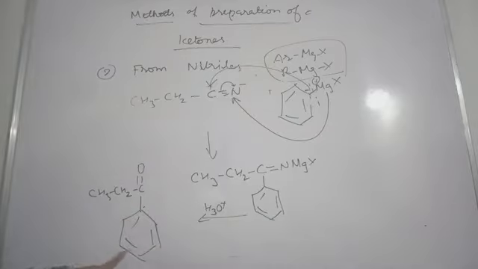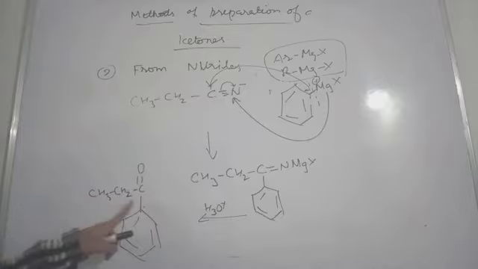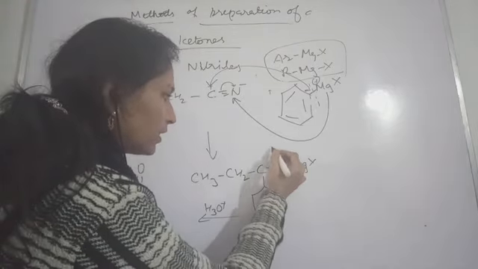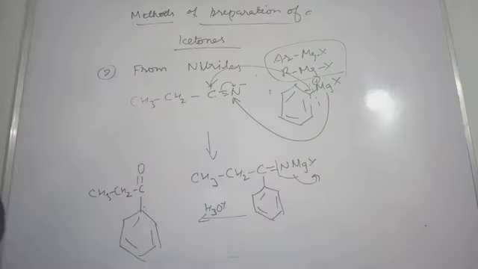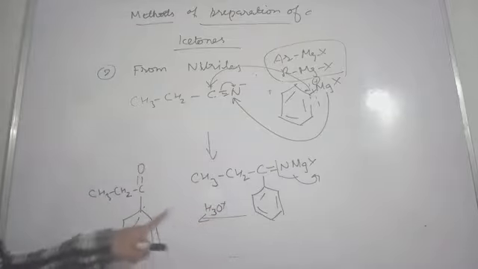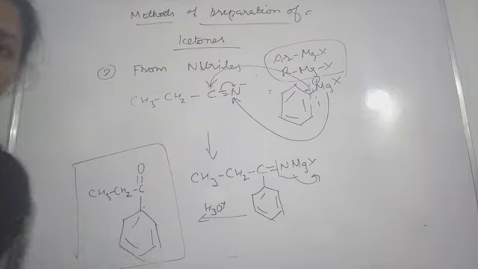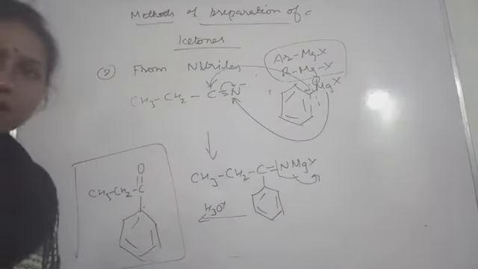So this compound you are going to get, 1, 2, 3, and this will be called propiophenone. So this is a ketone. So you got a ketone in this way. This NMgX will be the leaving group. Okay, and here the oxygen will get attached. After hydrolysis you will get this desired product. This is a ketone, an aromatic ketone. Hope you can see this. Okay, so in this way you can obtain the ketones.